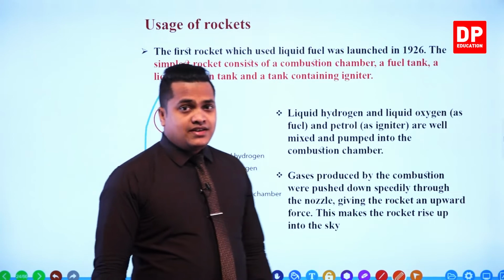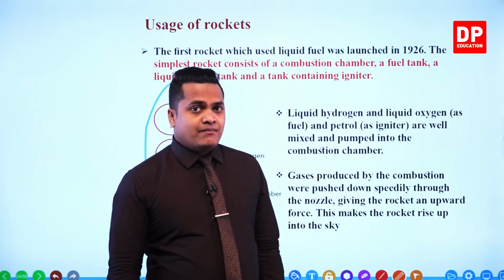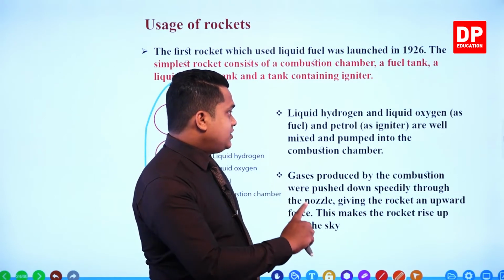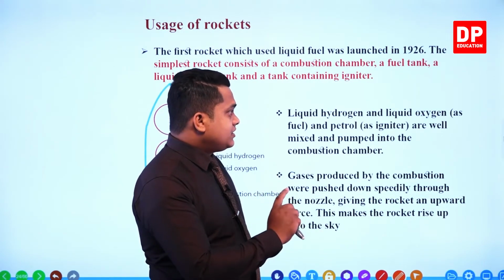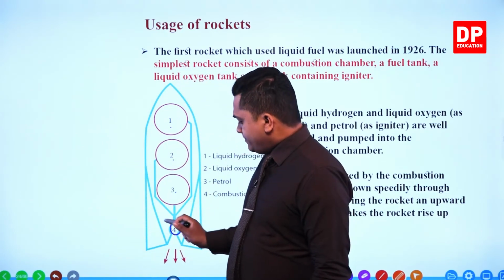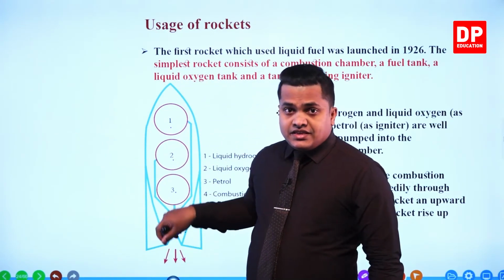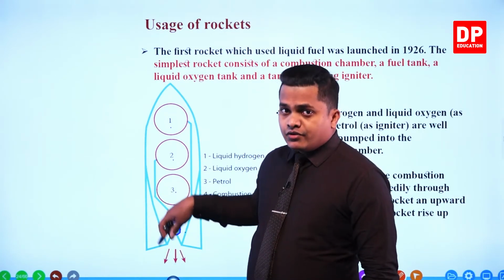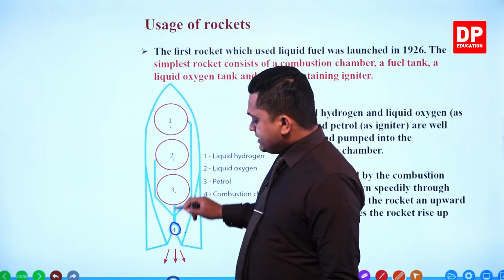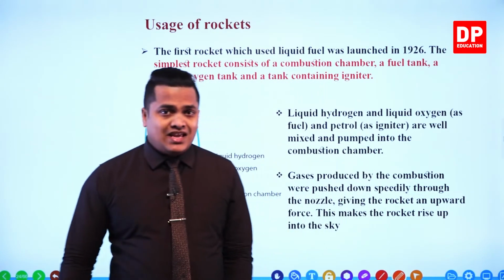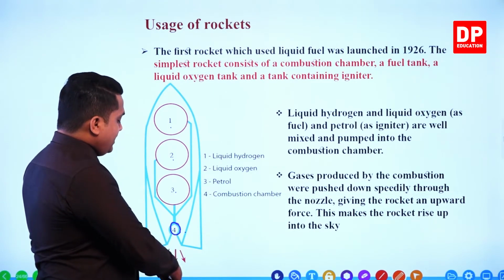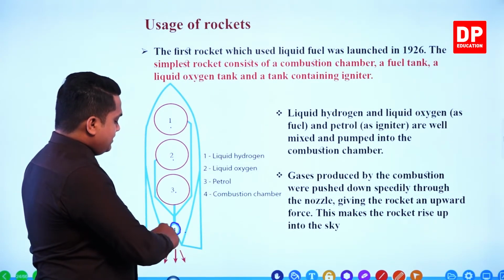So like in the earlier case, my dear children, I think you can remember, here we insert oxygen and hydrogen and petrol into a certain chamber over here. Within this chamber, they are going to burn, and upon burning, the gases or the products which are getting emitted are going to escape at a high speed from this nozzle.